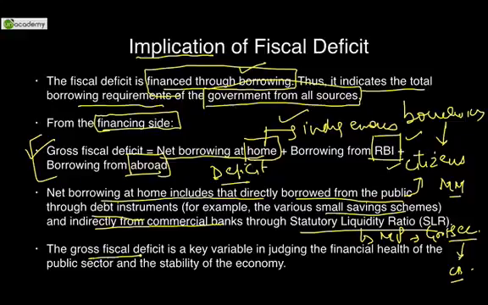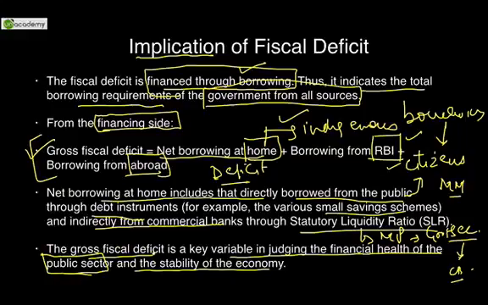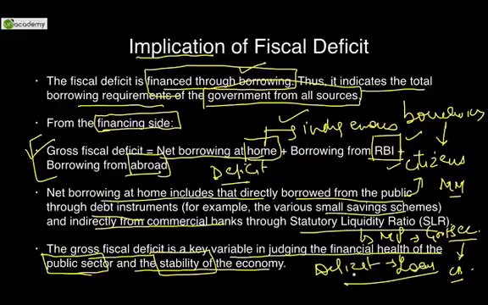The gross fiscal deficit is the key variable in judging the financial health of the public sector and the stability of the economy. So if the fiscal deficit is less, then you can say we are very, very healthy. We are stable. If the fiscal deficit is more, and to finance that excessive deficit you are taking more and more loans, then it's said that we are unhealthy.